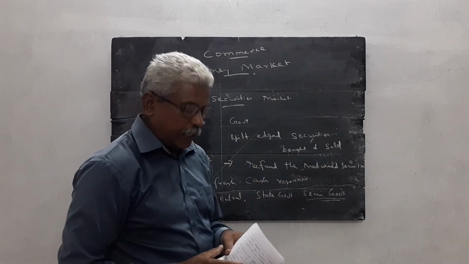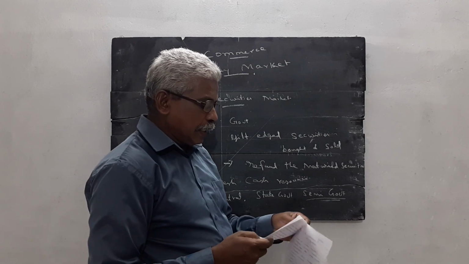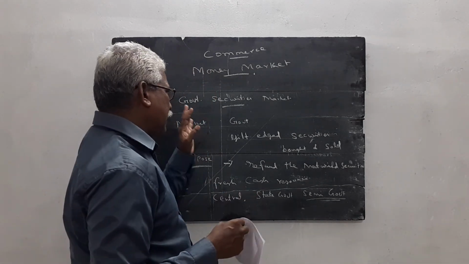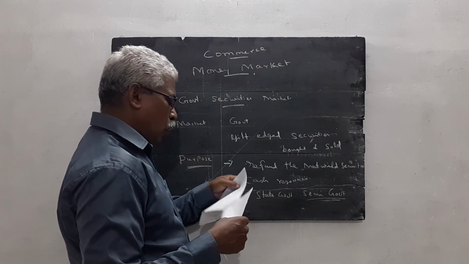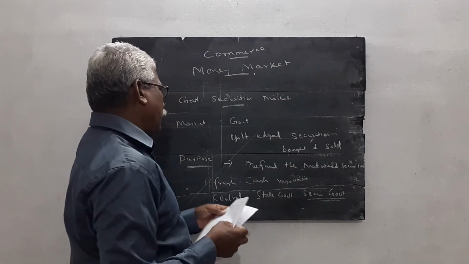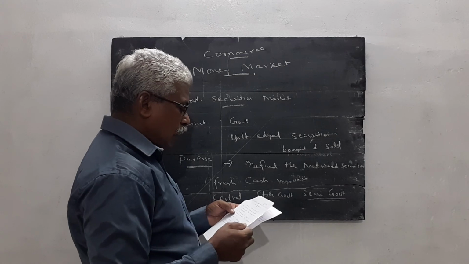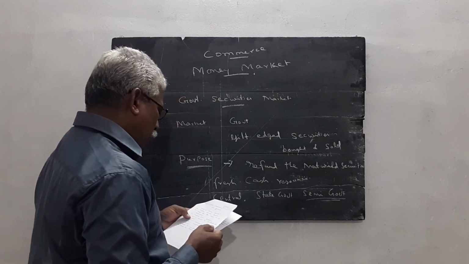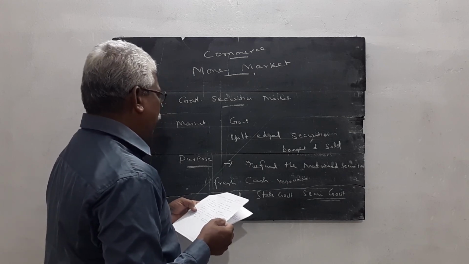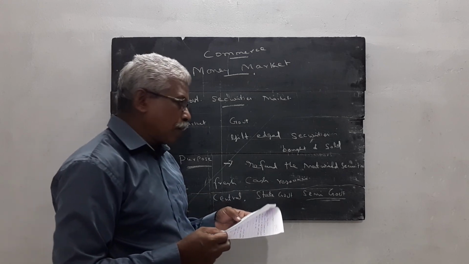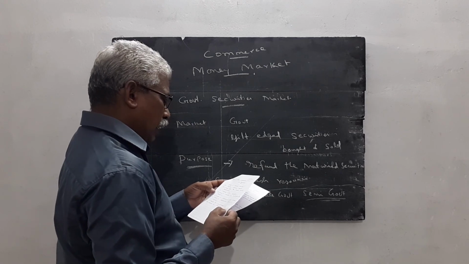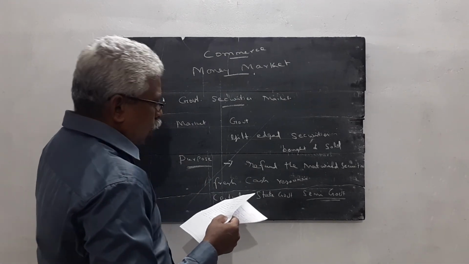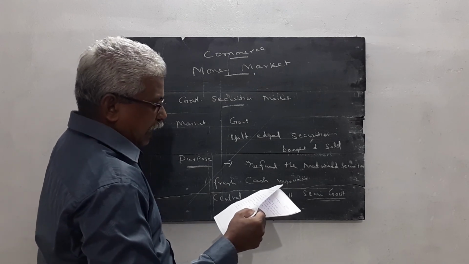So, my dear students, today I explained 9 questions. Once again, just read the questions one by one. What is money market? Define money market. What are the instruments used in the money market? What is the meaning of treasury bill? What is the meaning of certificate of deposit? What is commercial bill market? Then what is government securities? Then 2 more questions: what is switching and what is auction?